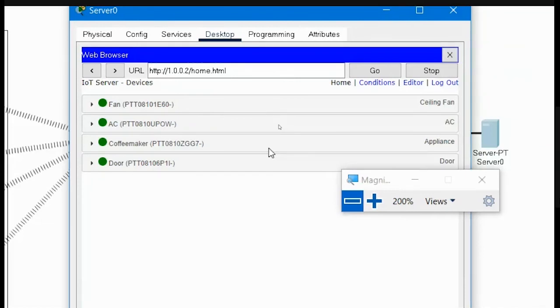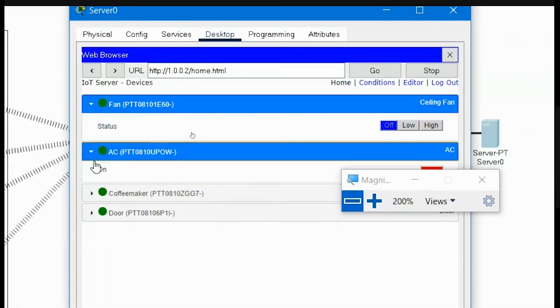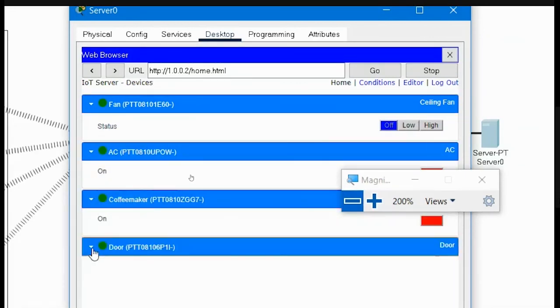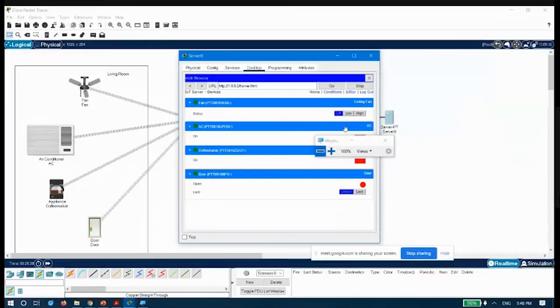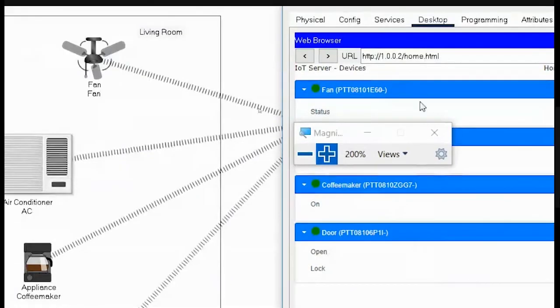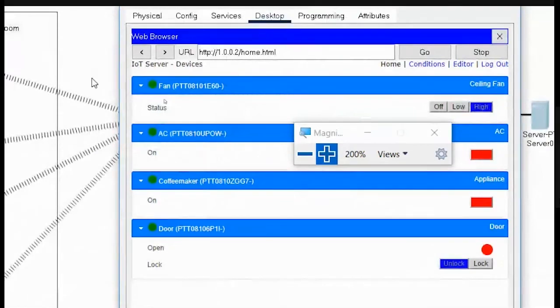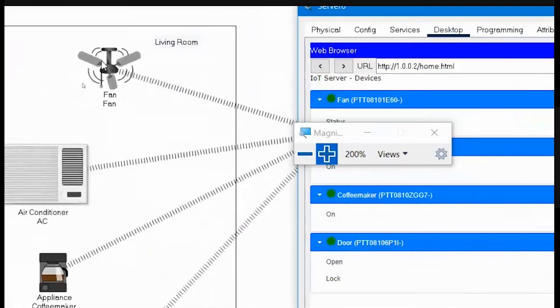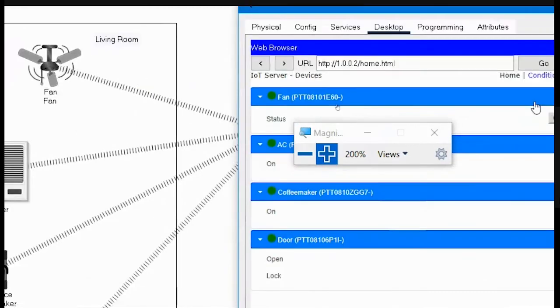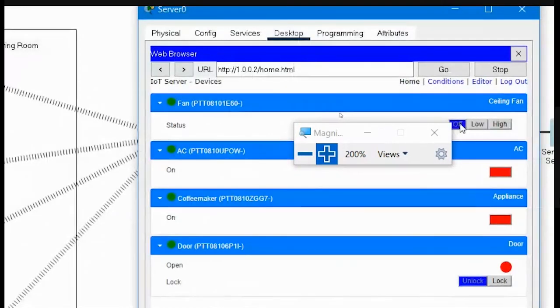And now you could see these are the devices. This fan has been connected, this AC has been connected, this coffee maker is connected, and this door is also connected. Let me just zoom out and show you that we could actually run these devices from this server also. If I click on low, you could see the fan is running. There's a little bit of line around the fan, which signifies that it is running at a lower speed. If I click on high in that ceiling fan, you could see more lines, which indicates that it is running at a higher speed. So let me turn it off.